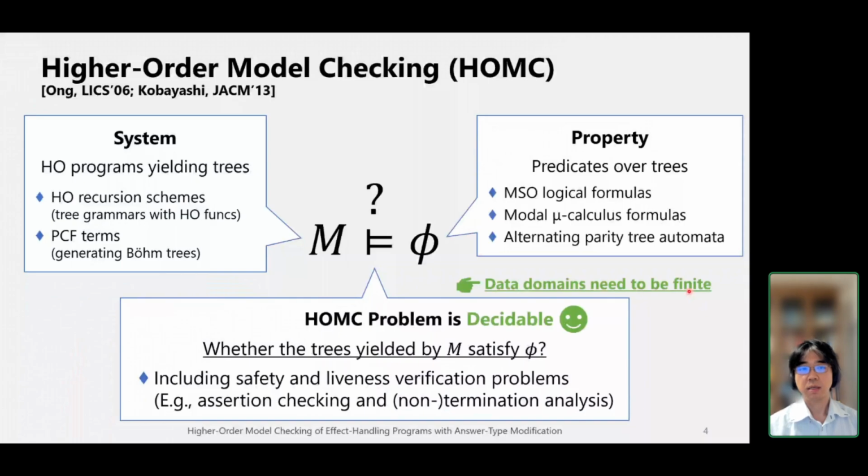So far, there are several studies supporting effects, such as non-deterministic choice, exception handling, and resource handling, such as files. But there are more effects not yet supported, for example, mutable store, IO effect, backtracking, coroutine, and so on. So it is desirable to develop a general framework that can support these more effects.